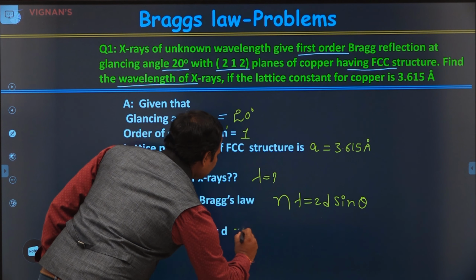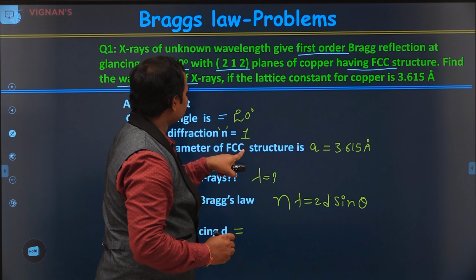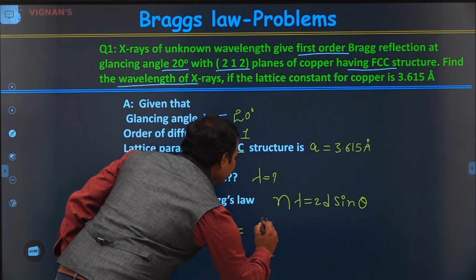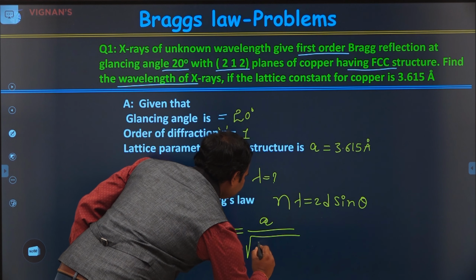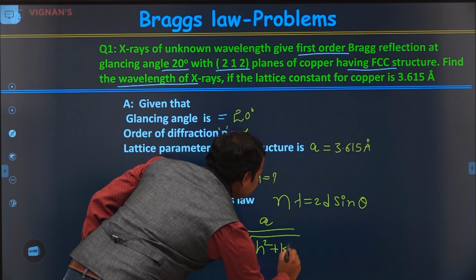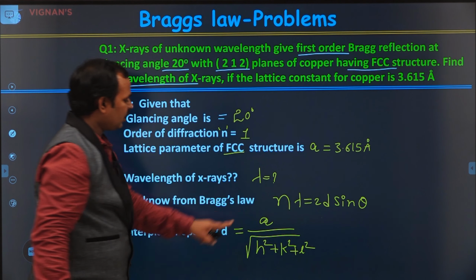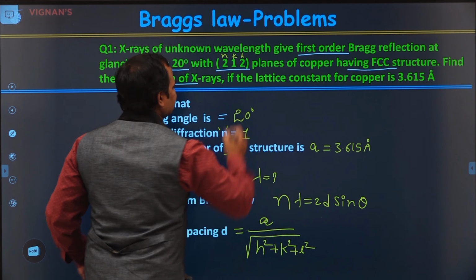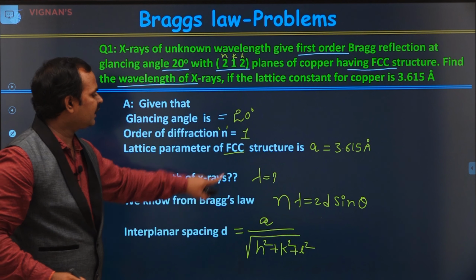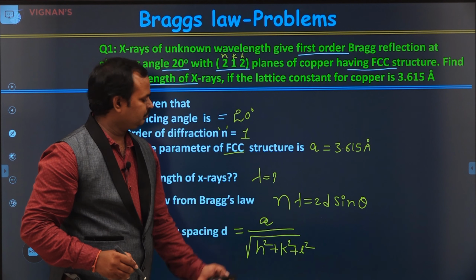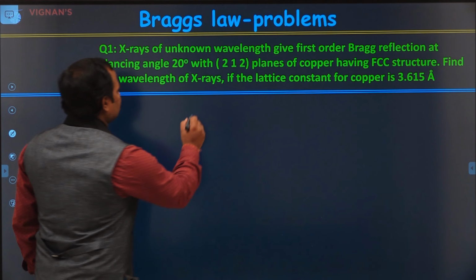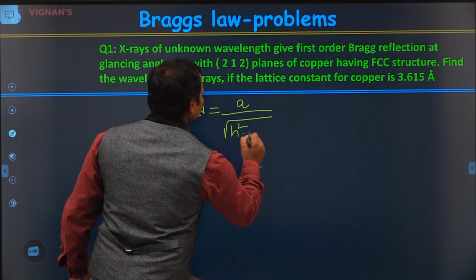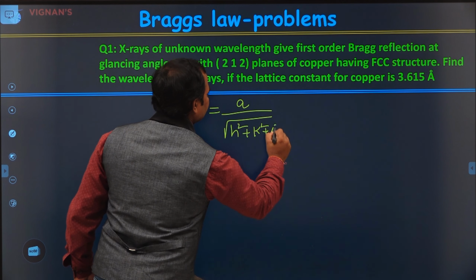d is equal to, for a cubic structure, and this is an FCC structure, the interplanar spacing d is equal to a by root of h square plus k square plus l square. Now we need to substitute the plane 2, 1, 2. This is h, this is k, this is l. So we get d. After getting d, we need to find lambda. So d is equal to a by root of h square plus k square plus l square.